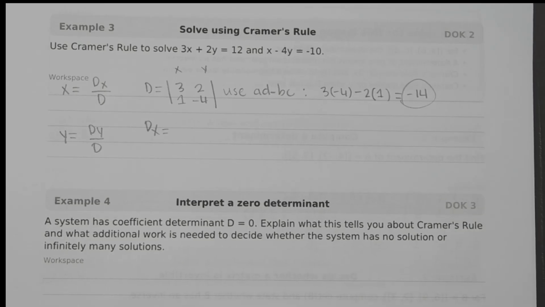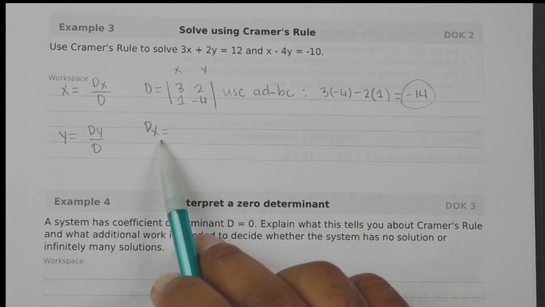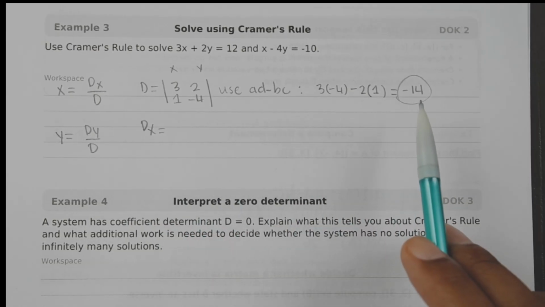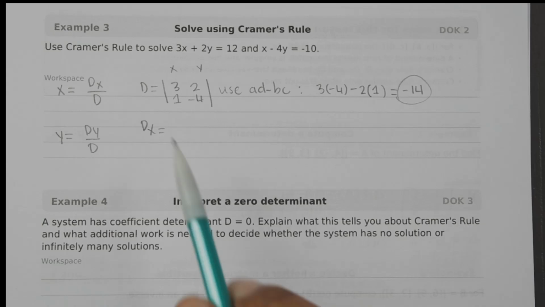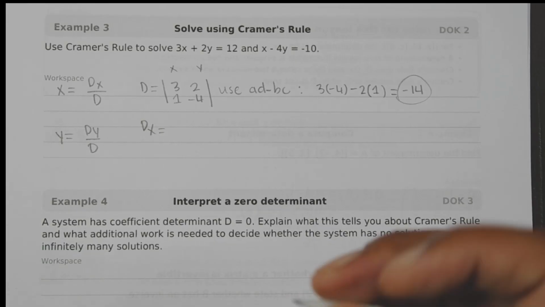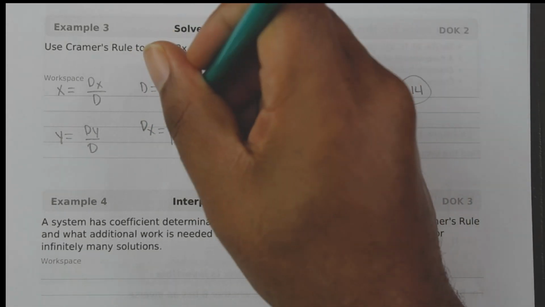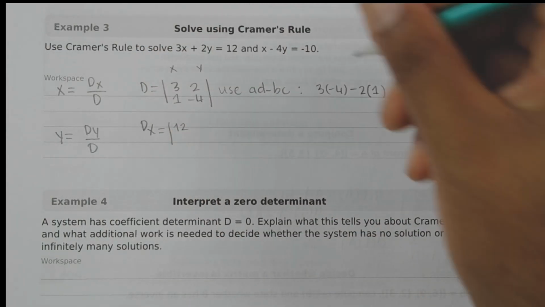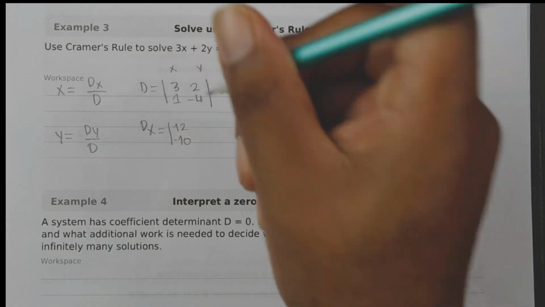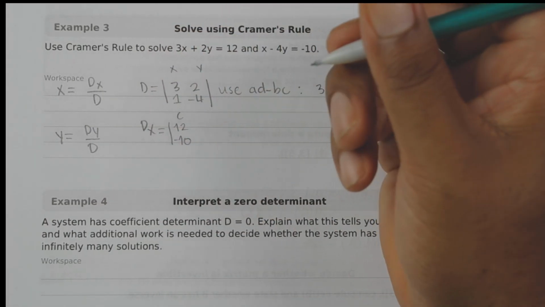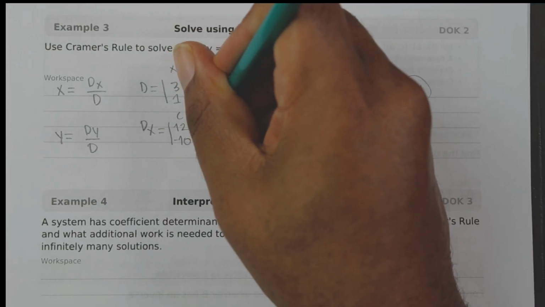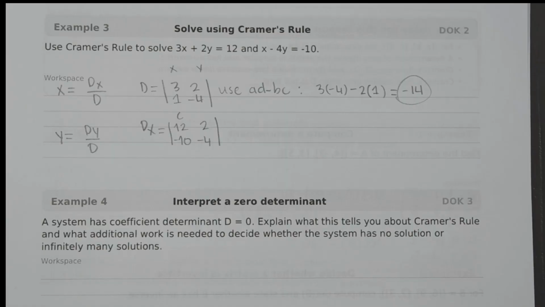Now, since d is not equal to 0, Cramer's rule may be used. Again, if d was equal to 0, we can't use Cramer's rule. So I kind of got ahead of myself because I already knew what this was going to be. So for dx, we want to replace the x column with the constants 12 and -10. So this will be 12, -10, right? So you replace it with the constant, and then we keep the y the same, which is going to be 2, -4.